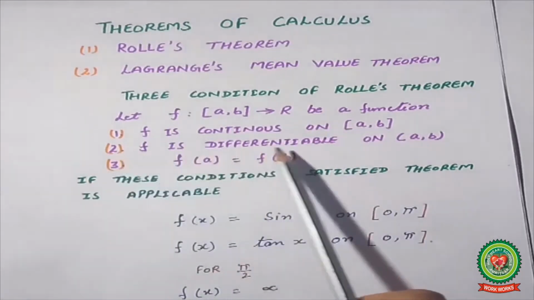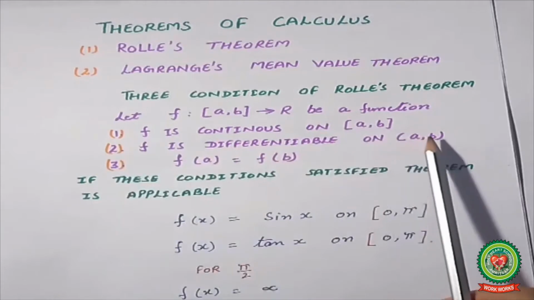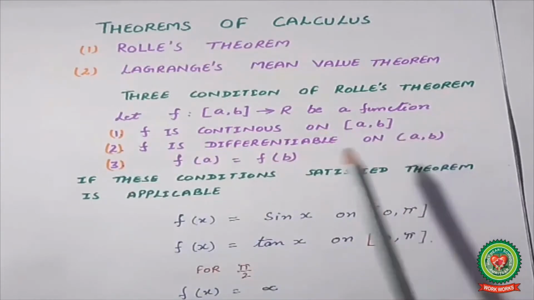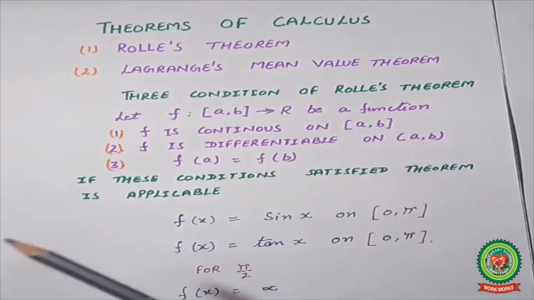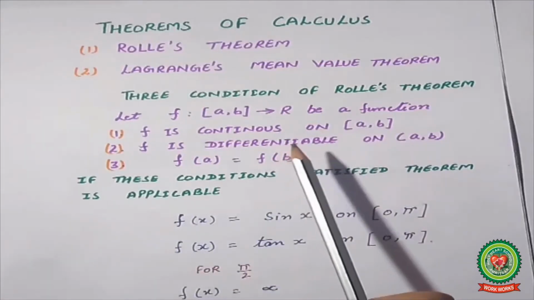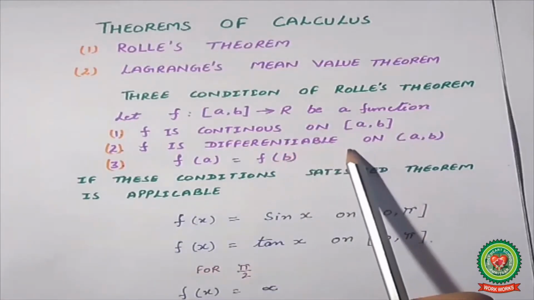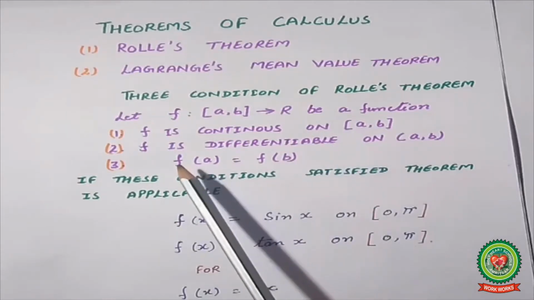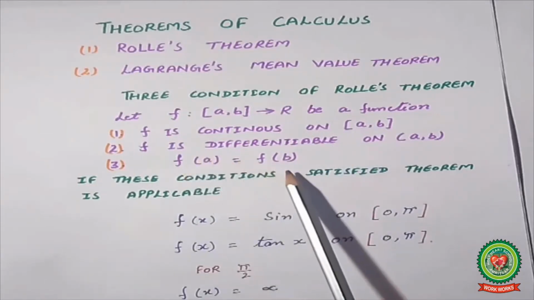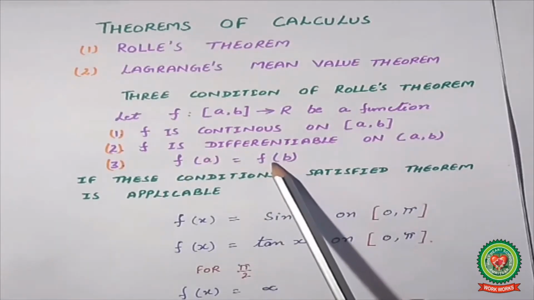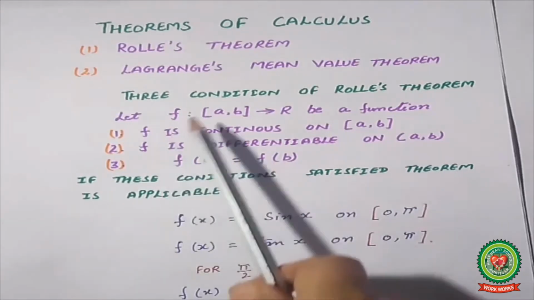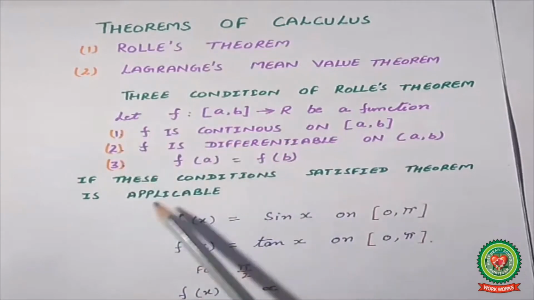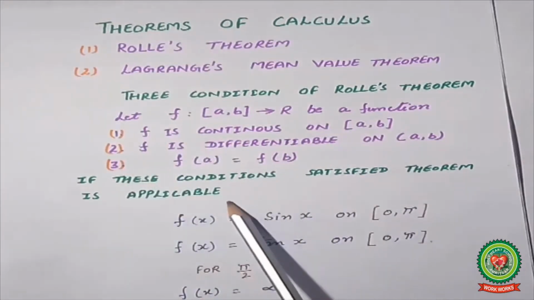Secondly, f is differentiable on the open interval (a, b). Open interval (a, b) means not including a and b; in between a and b, after differentiation, the function also gives an answer. Third condition: if I put the first number in the given function and then substitute the second number, the answer will be the same. If these three conditions are satisfied, then Rolle's theorem is applicable.